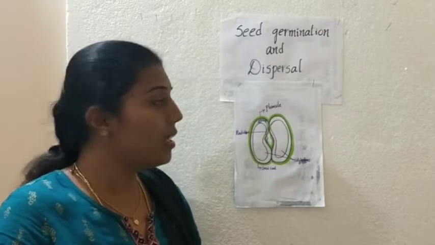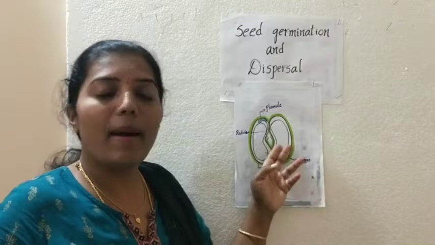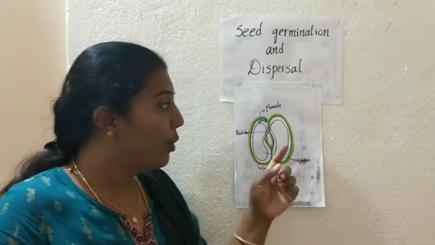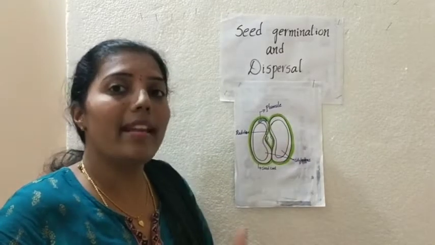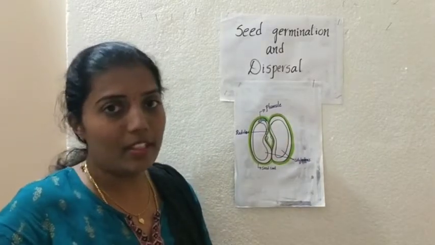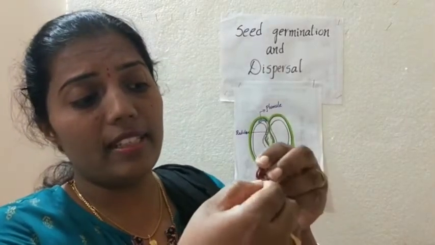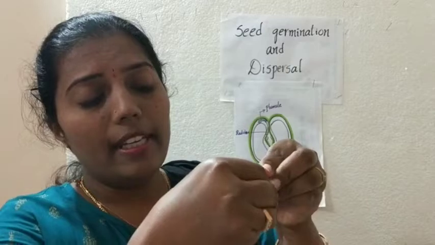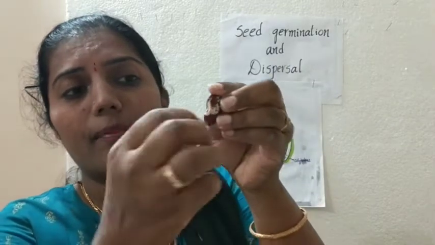From temperature and harsh conditions, the seed coat will protect the inner parts of the seed. So in one word I can say this: a seed coat is an outer layer of a seed. Understood? Let me show you. Everyone would have seen this. You can try also. Just soak the seed and you can open the seeds like this.